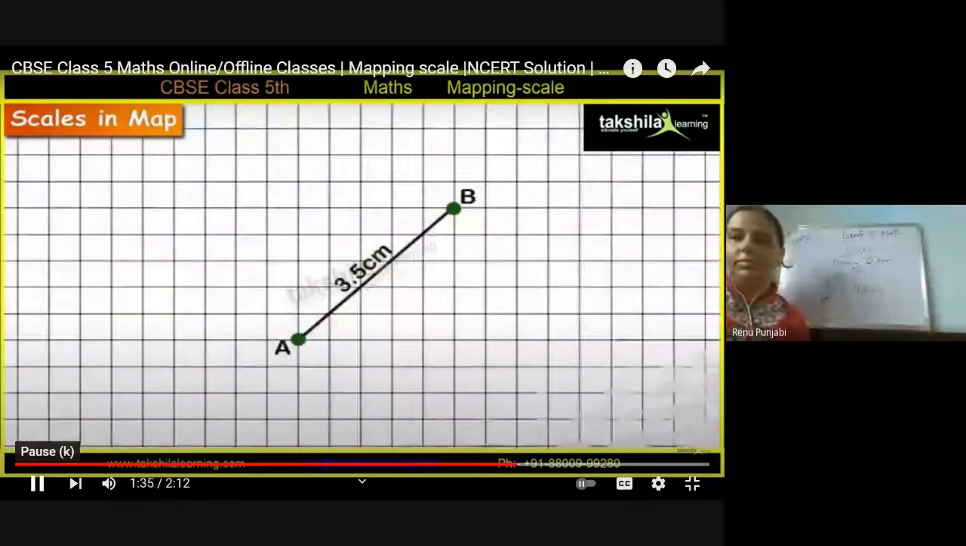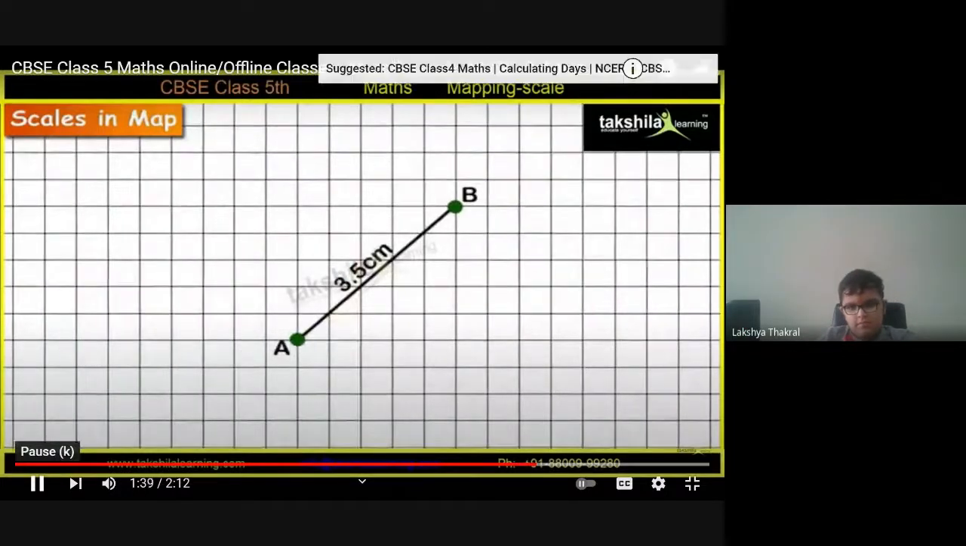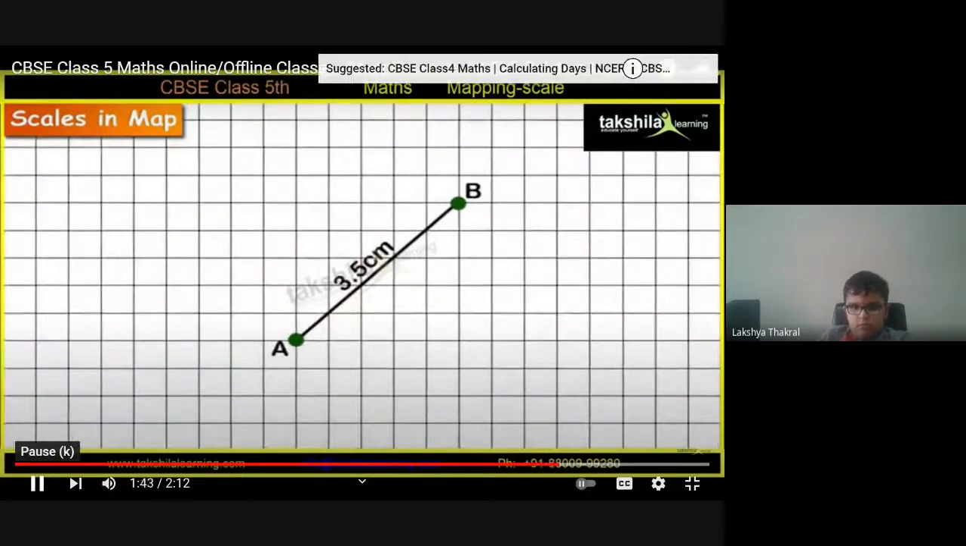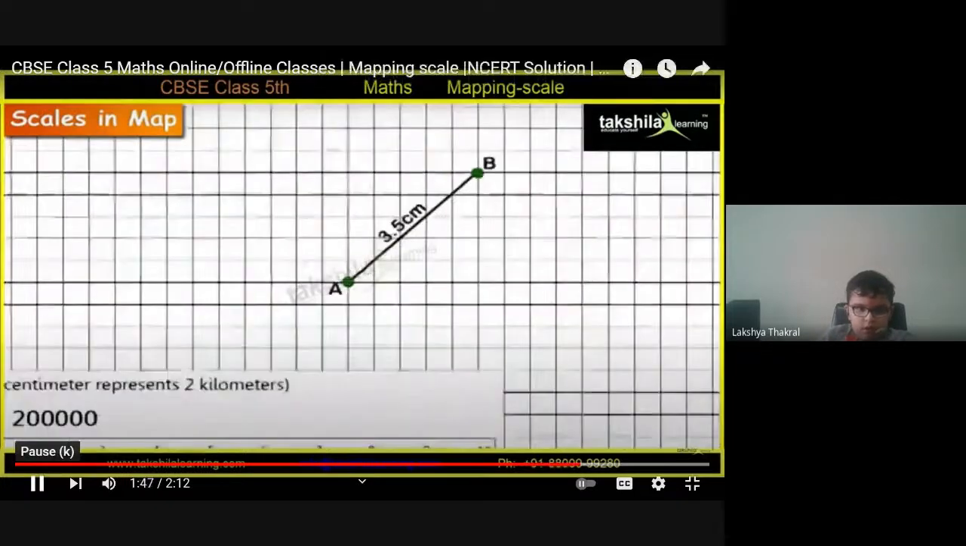Let us take another example. On this map, the distance between two places, A and B, is given to be 3.5 centimeters. The scale of this map is 1 centimeter is equal to 2 kilometers.